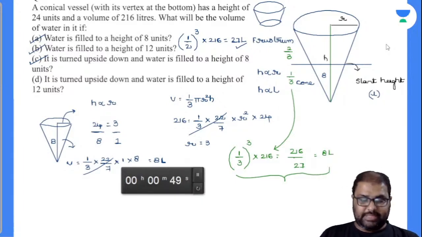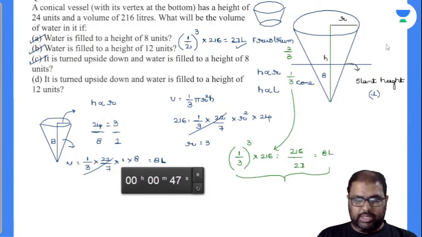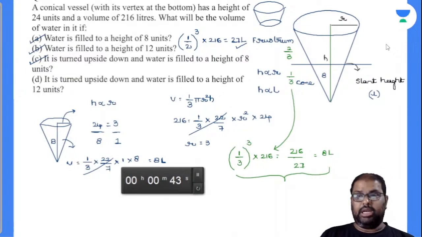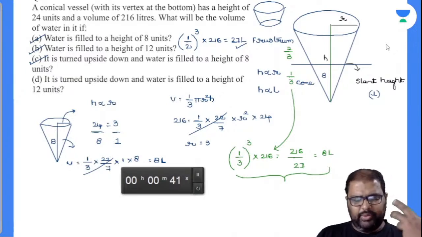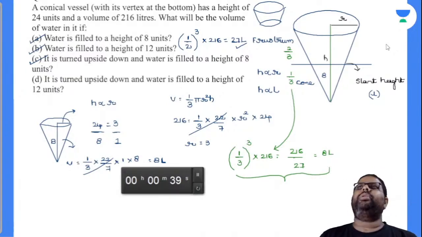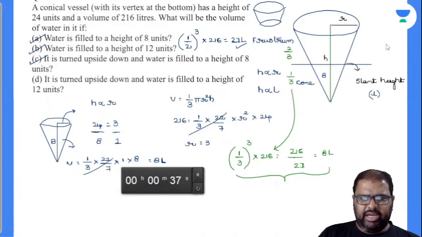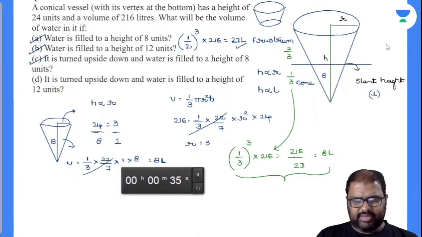It is turned upside down. Now the cone is turned upside down and water is filled up to a height of 8 units. Now, here I didn't explain any frustum formulas. So how will you solve this now? We have no need to use frustum formulas first of all to solve the questions here.